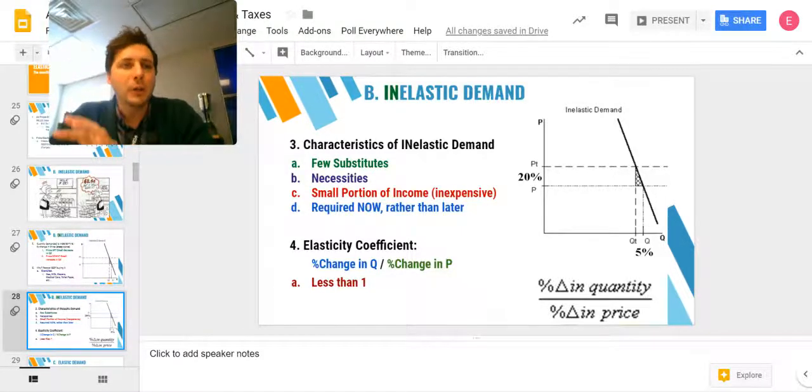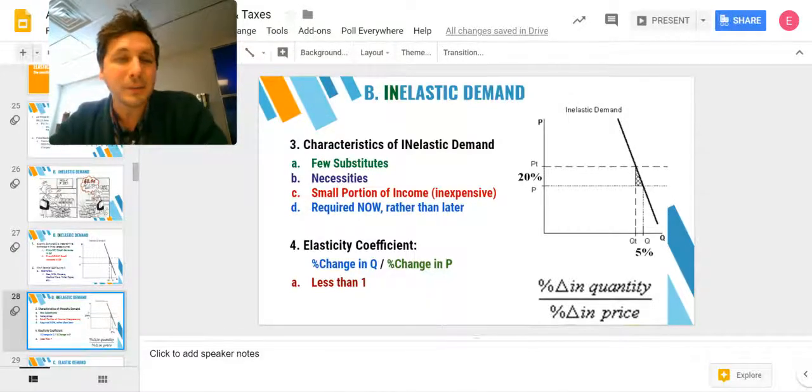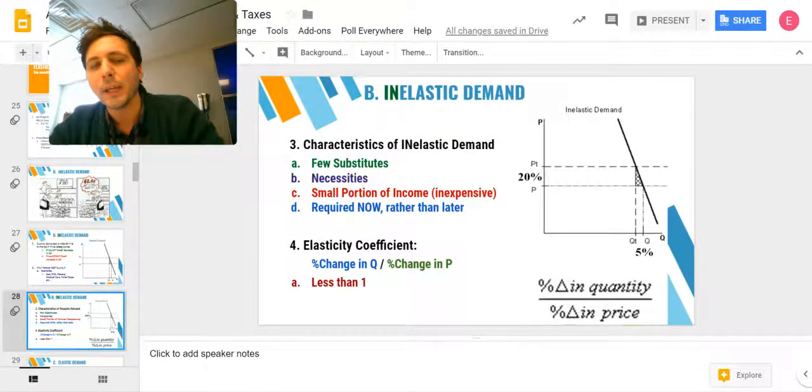And then we have something, a little bit of math for you guys. I know you're waiting for that first math equation in microeconomics. Here it is. Percent change in quantity over the percent change in price.